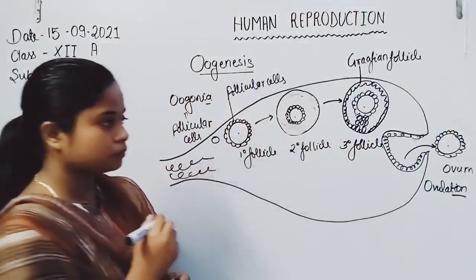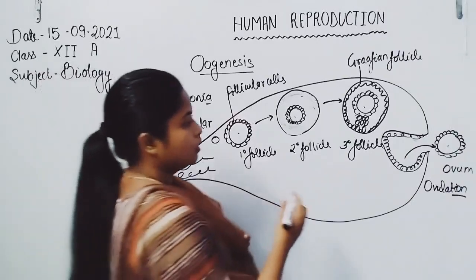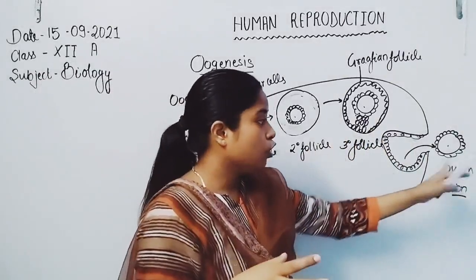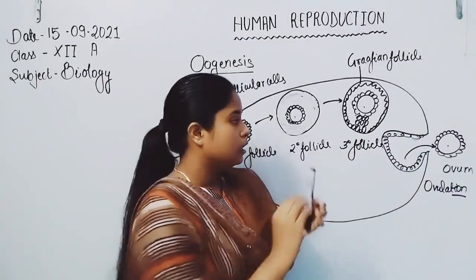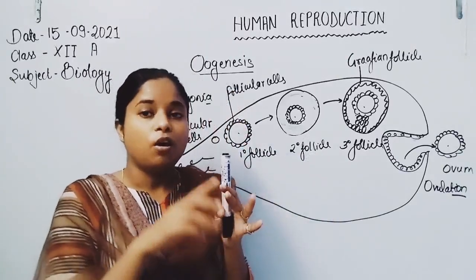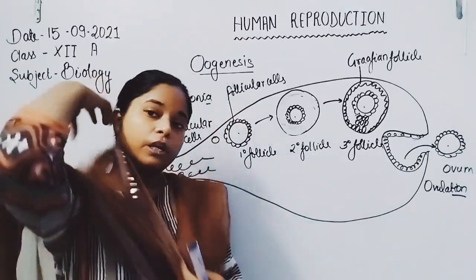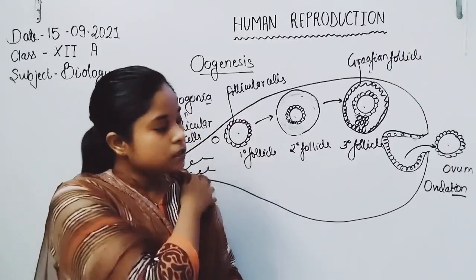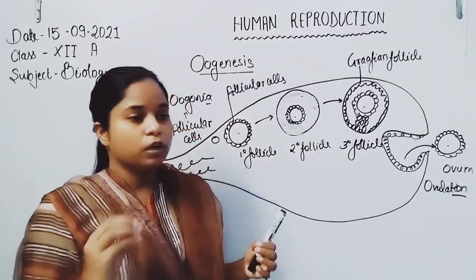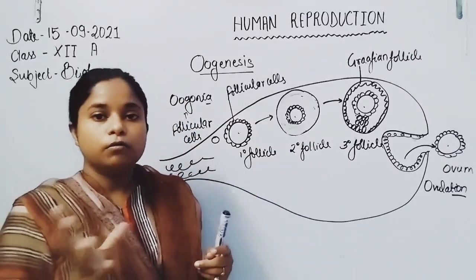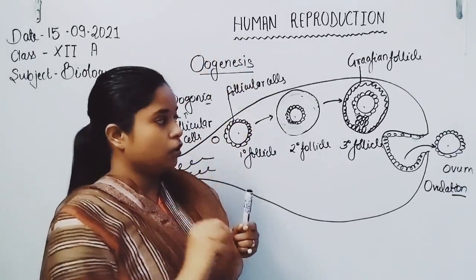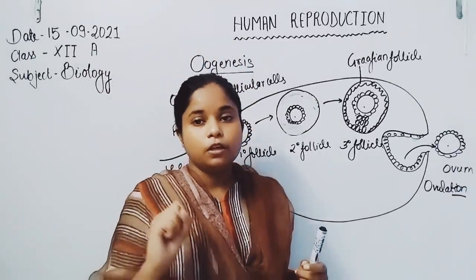Now, when the ovum is released from the ovary, the first meiotic division is completed, and there is formation of a single polar body. Then the ovum undergoes further development after it is captured by the fimbriae of the fallopian